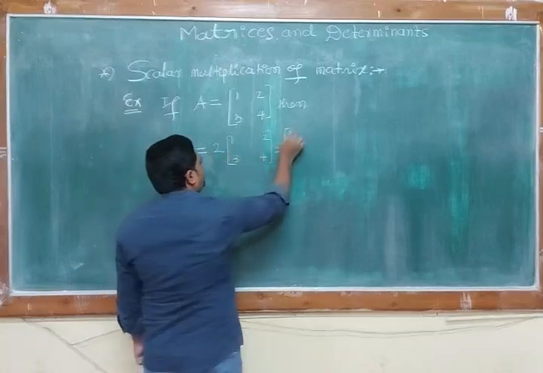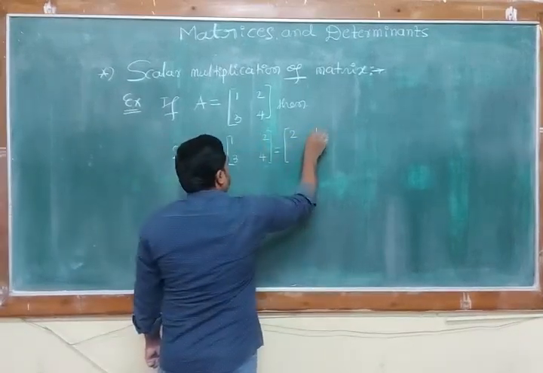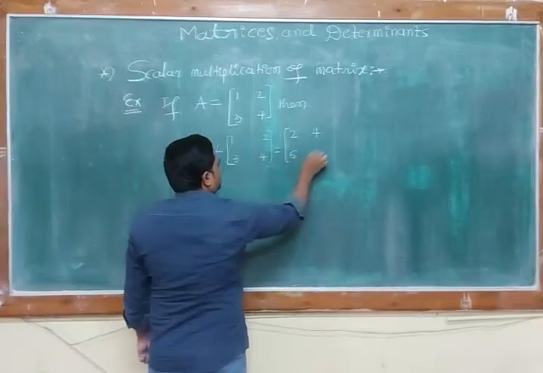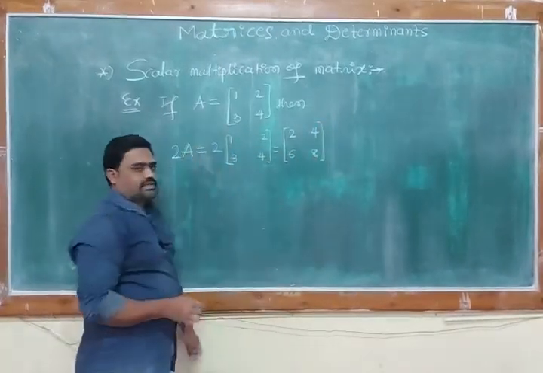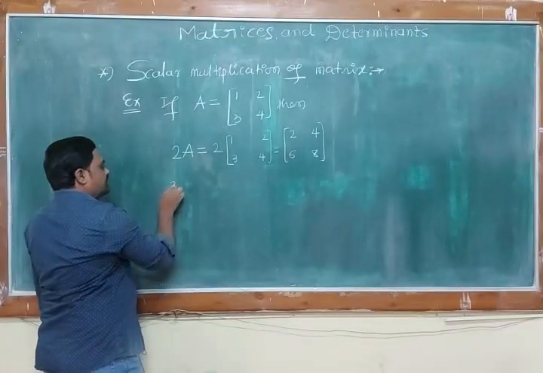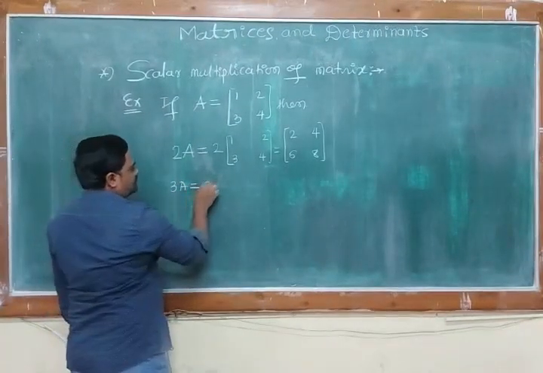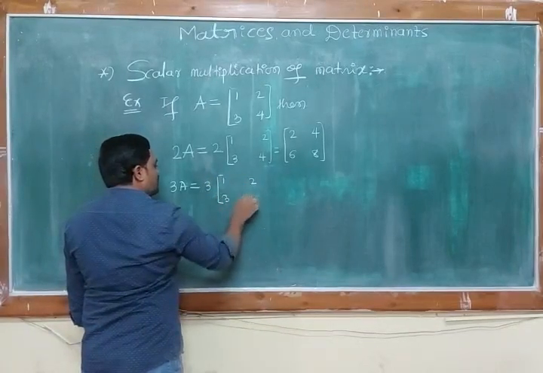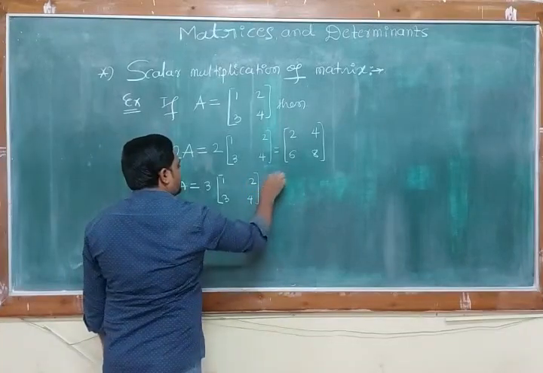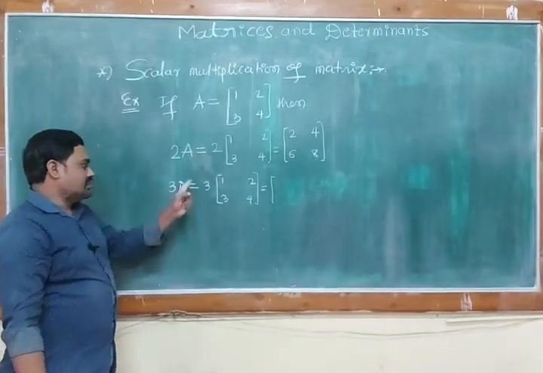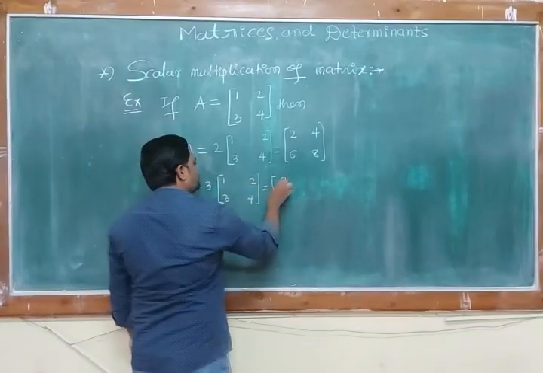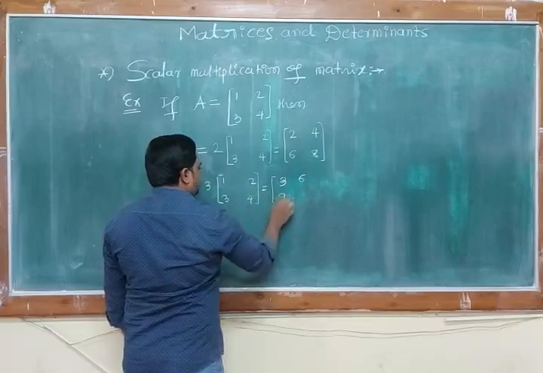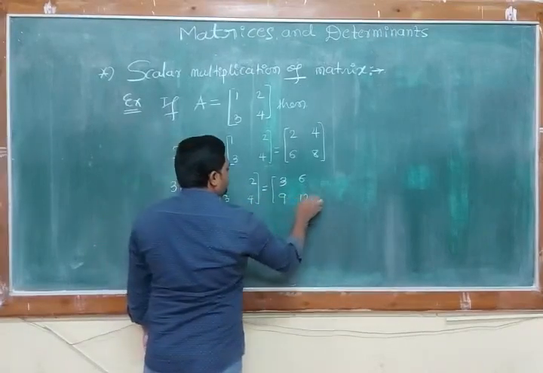That is 2 into 1 is 2, 2 2s are 4, 2 3s are 6, 2 4s are 8. Similarly, 3A: 3 times the same matrix 1, 2, 3, 4. Multiply all elements of matrix A by 3. 3 into 1 is 3, 3 2s are 6, 3 3s are 9, 3 4s are 12.